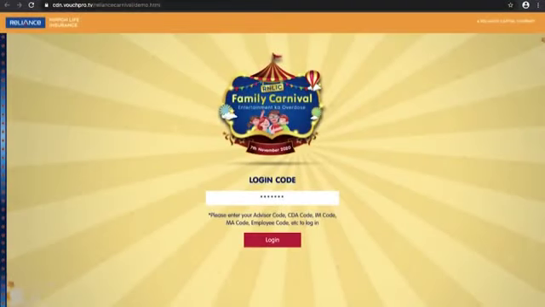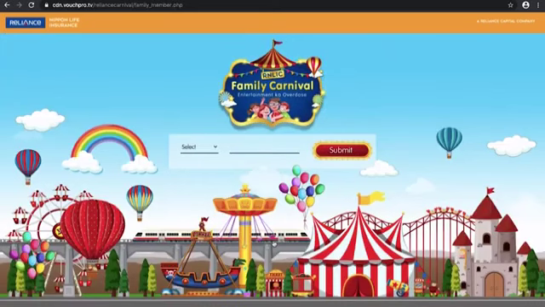preferred browser. Once you are on the login page, please enter your unique code, advisor code or CDA code or IM code or MA code or employee code to login. We would love to know who all from your family are attending this event. So kindly select self, kid, spouse, etc. from the drop-down options provided. Once you select the family members, please click Submit.